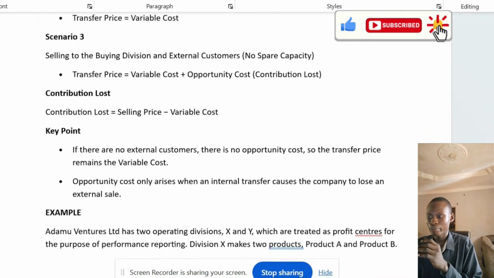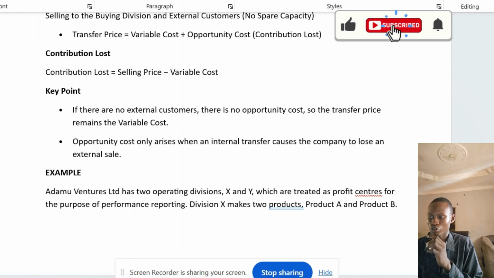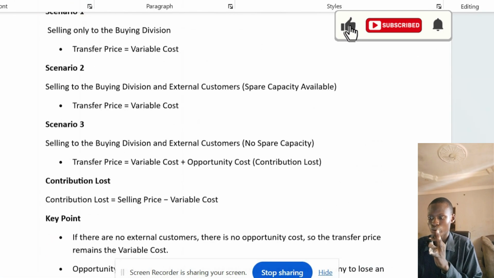So I gave a key point. I said if there are no external customers, there is no opportunity cost, so the transfer price remains the variable cost. Opportunity cost only arises when an internal transfer price causes the company to lose an external sale. I actually advise you to go back to that first video because I explained what this means there.